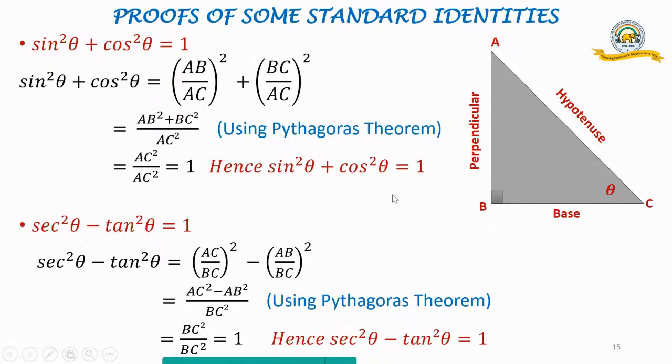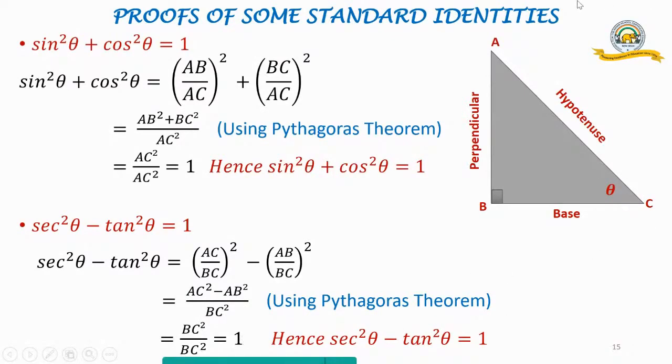Perpendicular by base. So that is AB by BC whole square. So again we have got BC as the common base. Square of it, BC square. So I take the denominator BC square. We get AC square minus AB square.